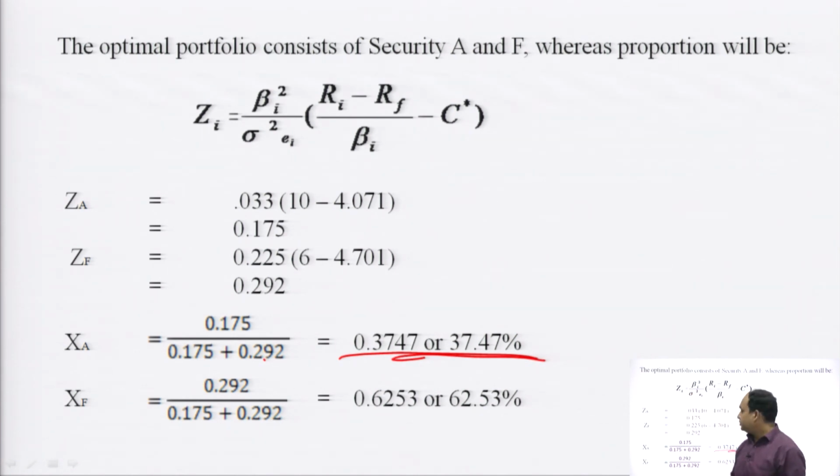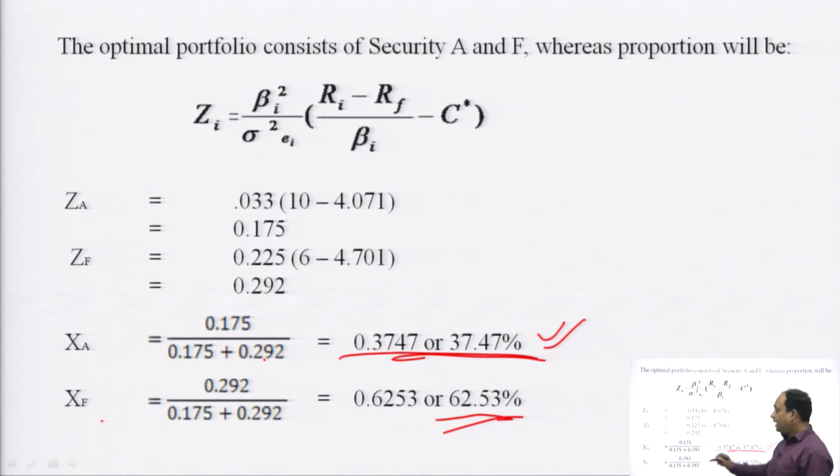Same for the security F, 0.292 divided by the summation of 0.175 plus 0.292 is equal to 0.6253 or 62.53%. So, here we are able to calculate the proportion of security A and the proportion of security F